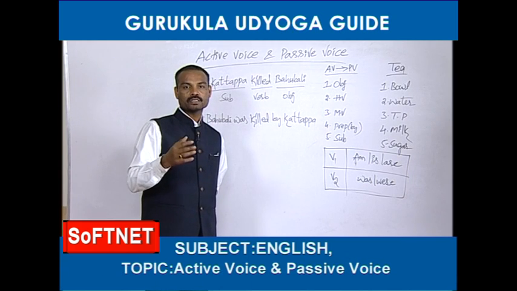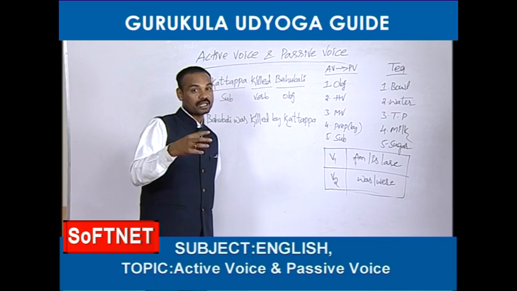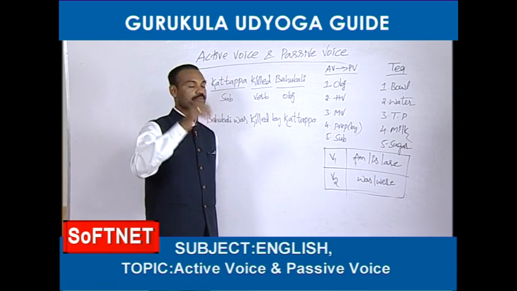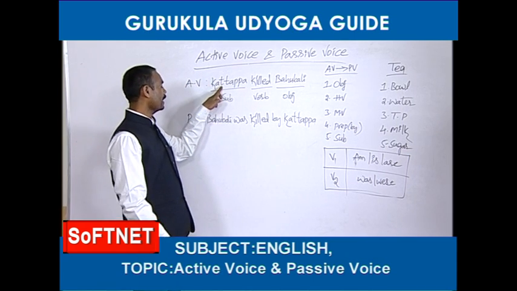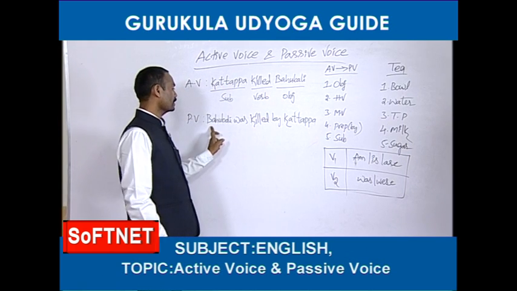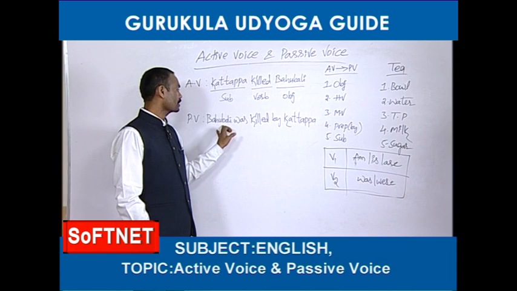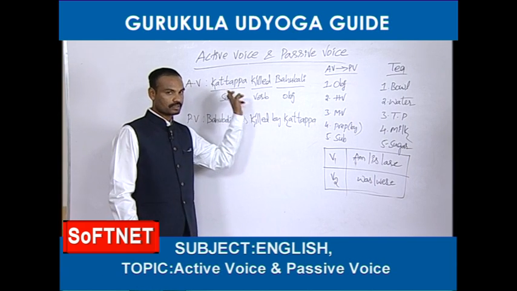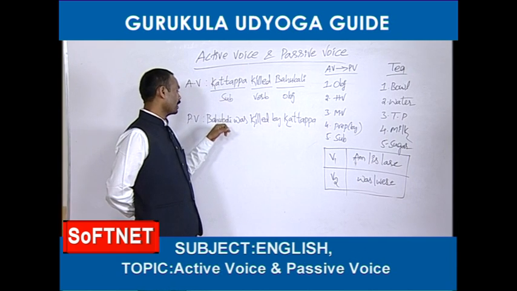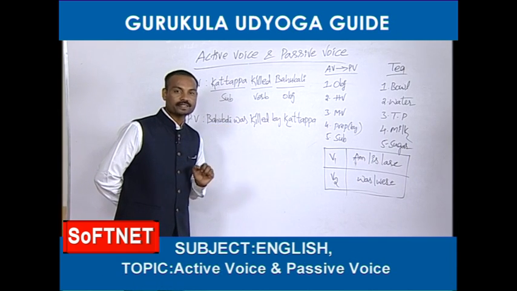Object means a person who receives the result of that work. This sentence has started with the subject, so that is active voice. This sentence has started with the object, so that is passive voice.